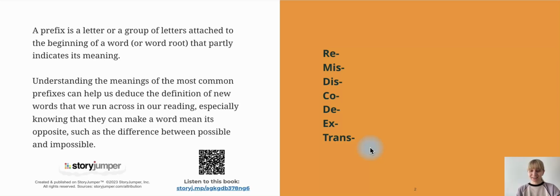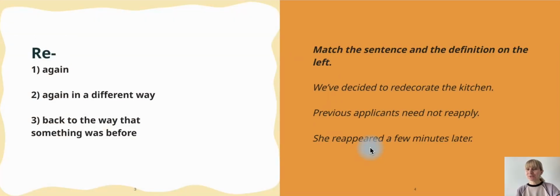Well, let's get started. The first prefix is re, and as you can see, it has three meanings. To do something again, but in a different way, or to go back to the way that something was before. Okay, and to remember well, it's better to practice, to do something. That's why on the right side of our book of prefixes, you can see a task for you.